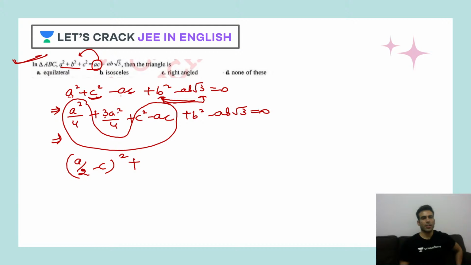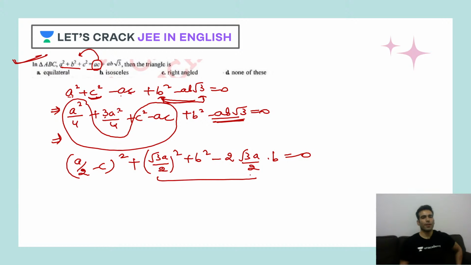Let's talk about these 3A square by 4. This is what? Root of 3A by 2 whole square plus B square minus twice of root of 3A by 2 and B. Oh, luckily this term is already available with us. Great. So this will also make a perfect square. A by 2 minus C whole square plus root of 3A by 2 minus B whole square.